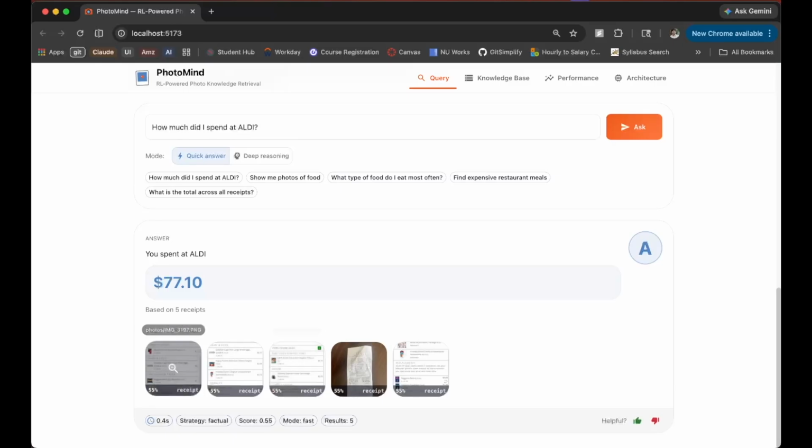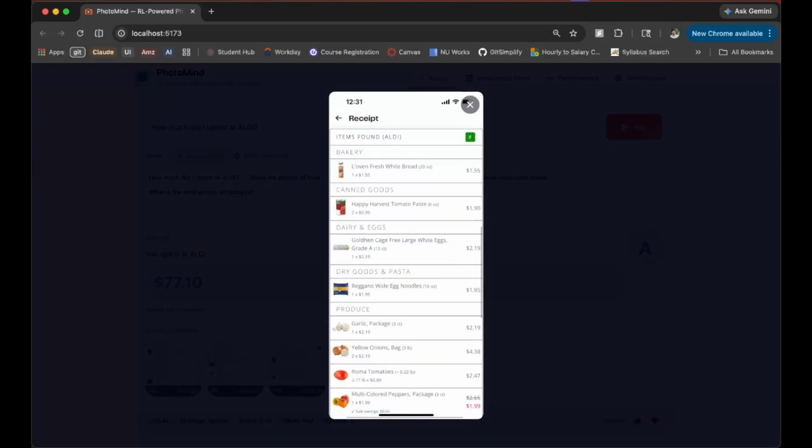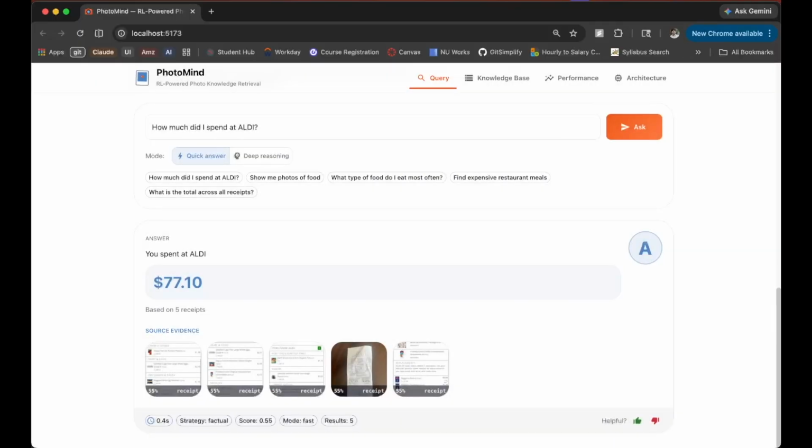Now, click on any photo, you get the full image, the file name, the relevance score, the evidence snippet that matched. Now, show me my electric bill.